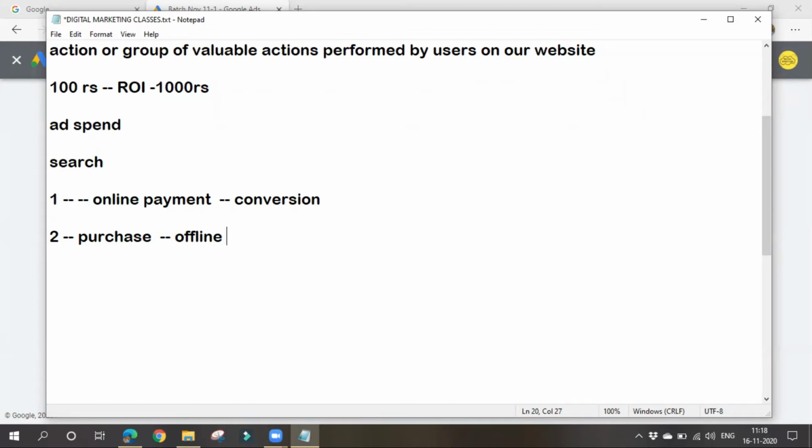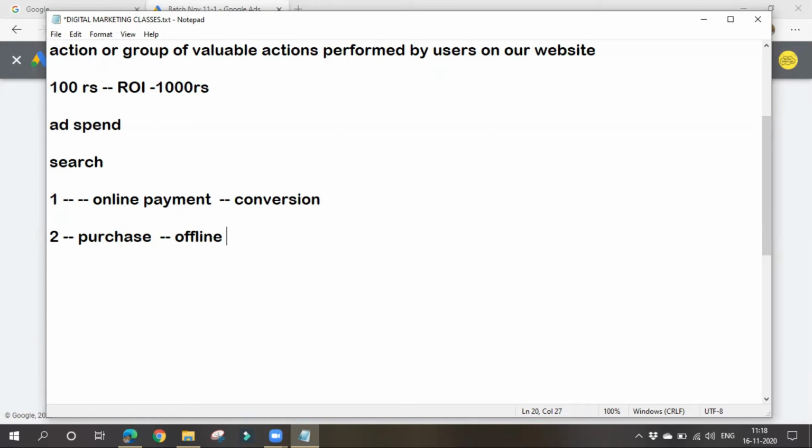But the thing here is, he converted with the help of the Google Ads I ran. With the help of ads only, my website appeared to him at the top. Then he clicked on my ad, went to my website, and after that he directly came to my physical location and bought my product.